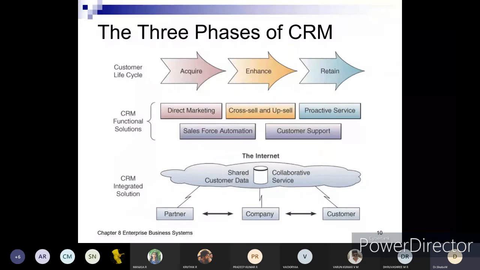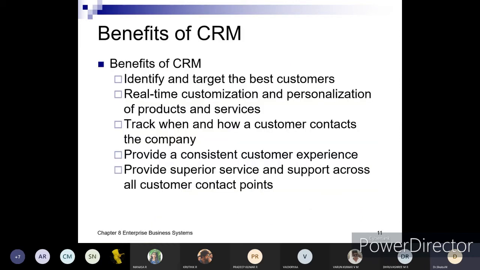Yeah. So this is the three phases of the customer relationship management. Whatever I explained till now has been depicted in the form of a diagram, and hence it forms the three different phases of customer relationship management. Now, moving further, what are the benefits of customer relationship management? It helps in identifying and targeting the best customers, definitely.